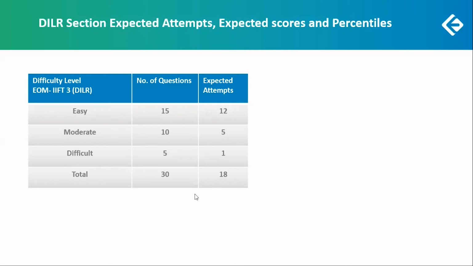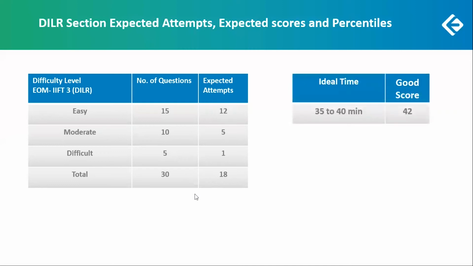Considering 18 attempts, and obviously the student cannot have 100% accuracy, let's take around 15 correct attempts. So a good score or expected score for the student can be 42. So this was about the DILR section from IIFT 3.